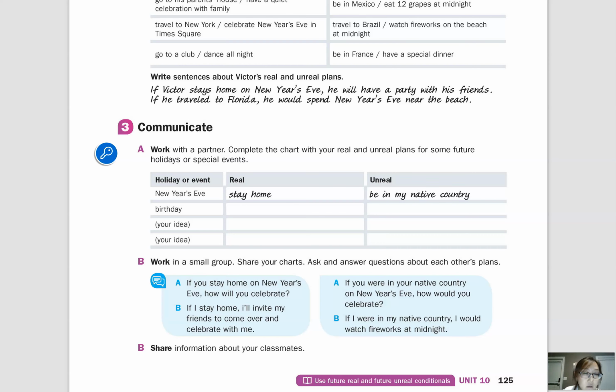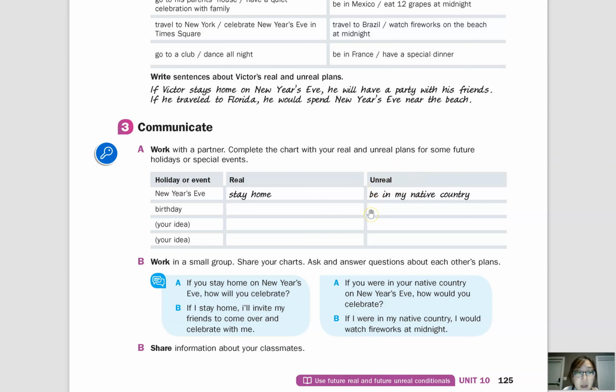Okay, so if we use the birthday idea, we might say, if I stay home on my birthday, I will celebrate with my family and close friends, especially because with the coronavirus, we can't really celebrate with large groups of people. And you can use the coronavirus situation for unreal.